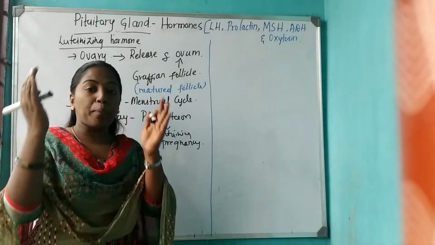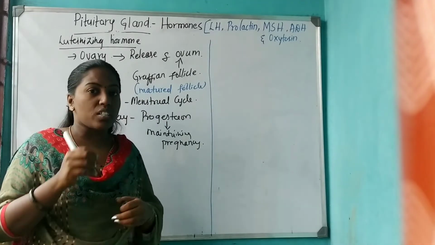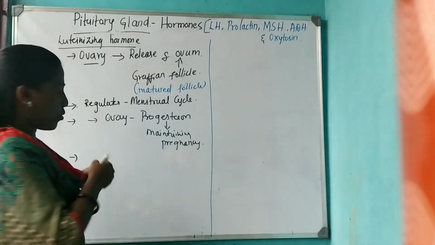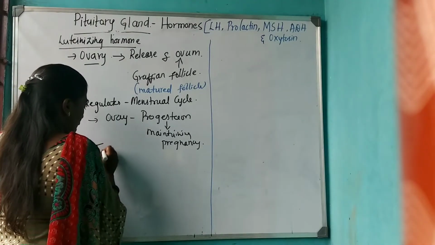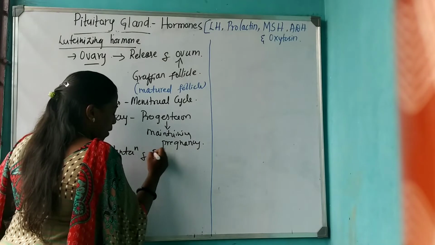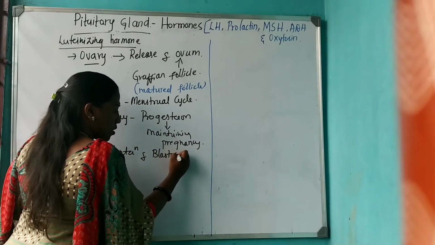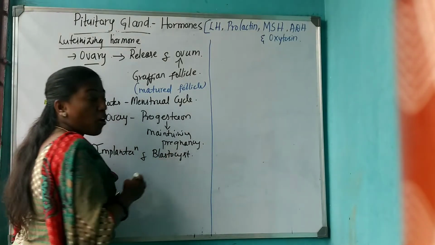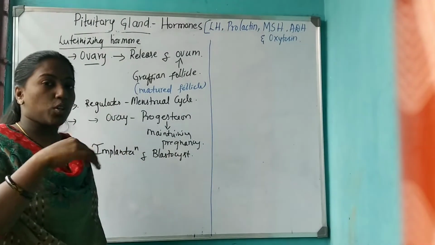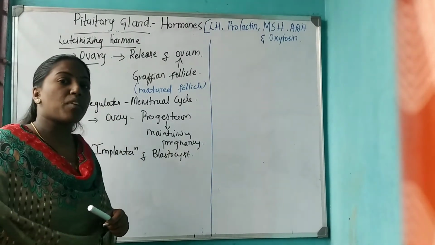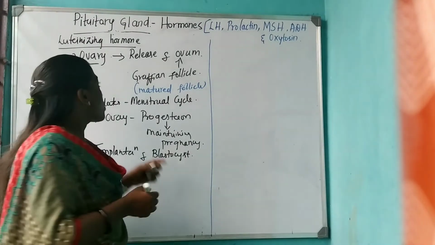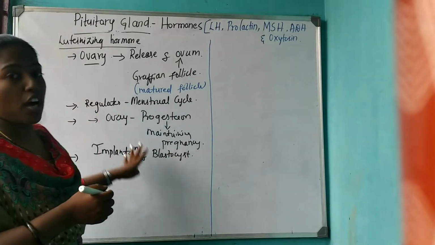That has to be implanted inside the uterus, and the implantation of the blastocyst also takes place with the help of luteinizing hormone.